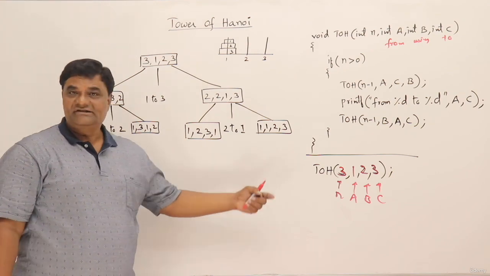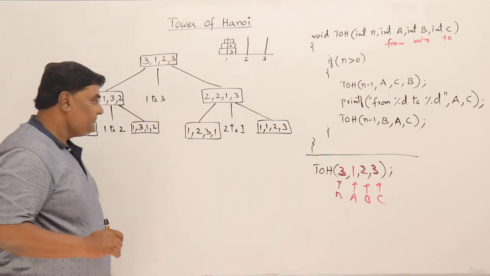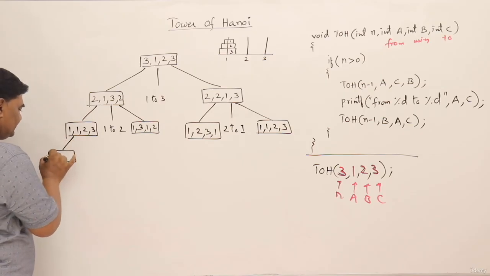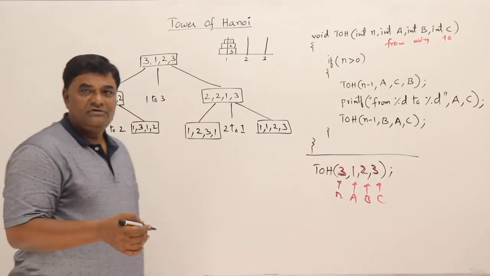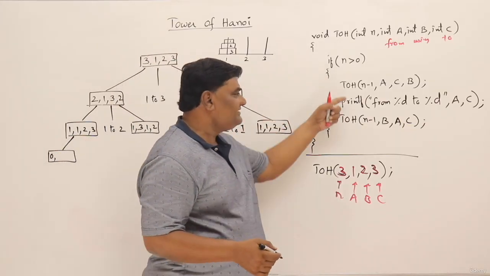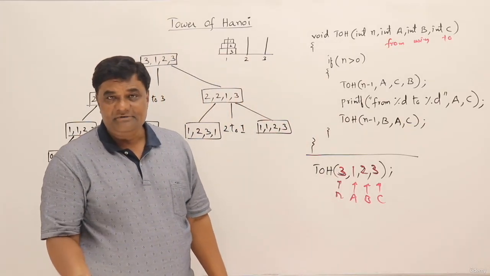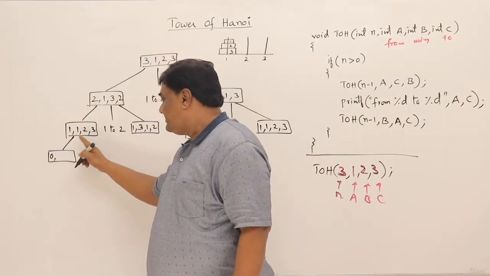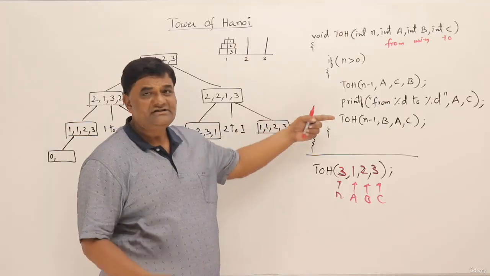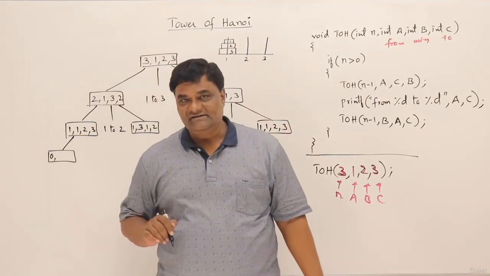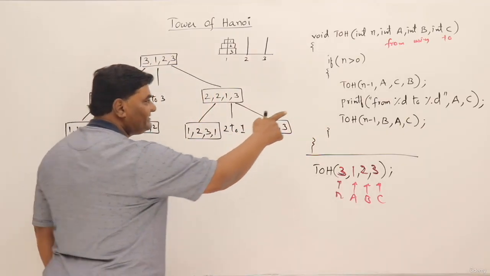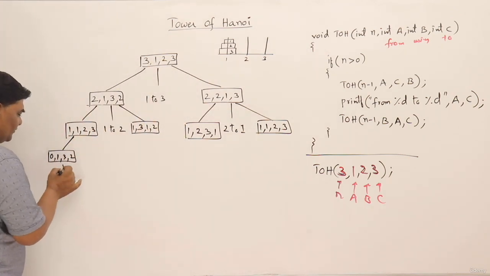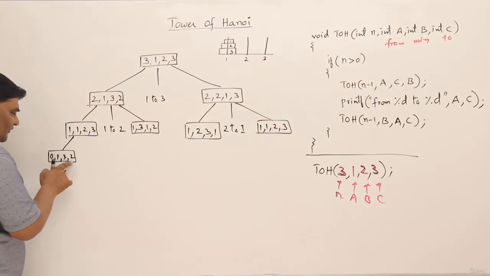One more level of steps I have to write, but this time the call will be for 0. Now when it is 0, it has no meaning, because only when it is greater than 0 is it performing. So the next step will not be performed. So this call will not execute at all. So checking the towers and writing them is useless. So I will avoid writing the steps. If I have to write, the first step is ACB, that is 1, 3, 2. Though it's of no use, it's going to terminate. So I will avoid this one.